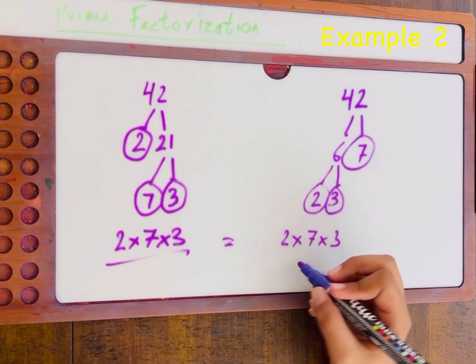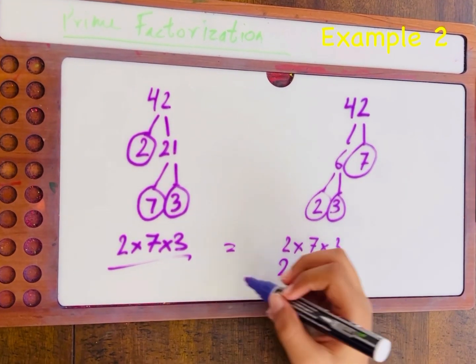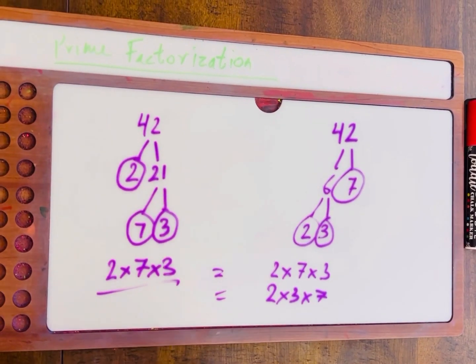So no matter how you do it, like 2 times 3 times 7, no matter what kind of order it is, it still is the same thing. This is called prime factorization.